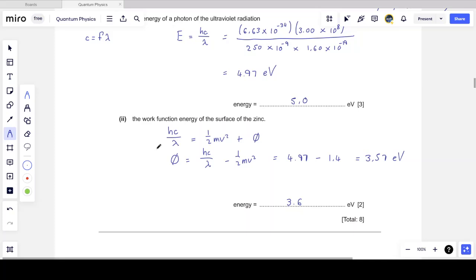I could have said energy of photon is equal to kinetic energy, maybe just EK max, plus work function. I could have ignored all the symbols. But that's the conservation of energy equation for the photoelectric effect. And I can rearrange and quickly solve for the work function without any in-depth calculations.